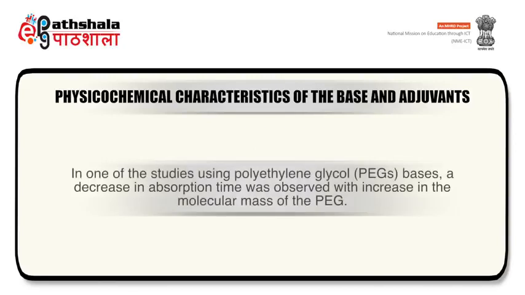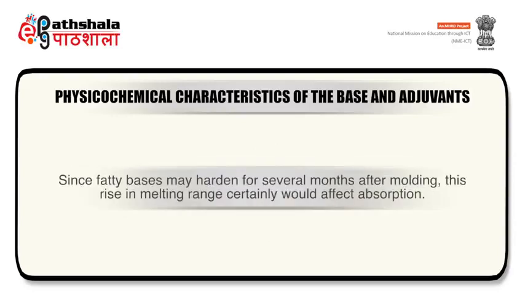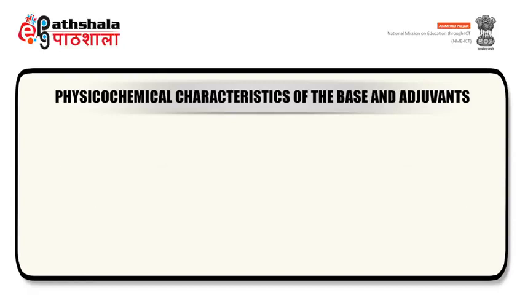In one of the studies using polyethylene glycol bases, a decrease in absorption time was observed with increase in the molecular mass of the polyethylene glycol bases. Since fatty bases may harden for several months after molding, this rise in melting range certainly would affect absorption.